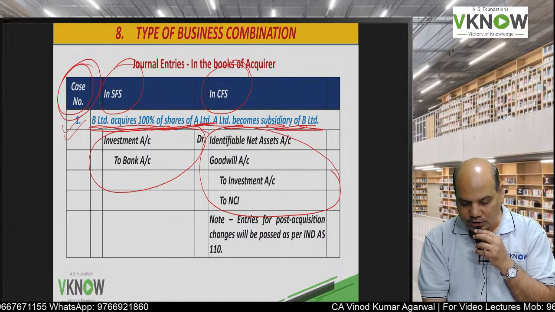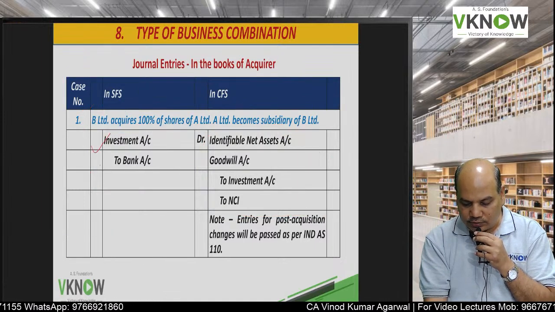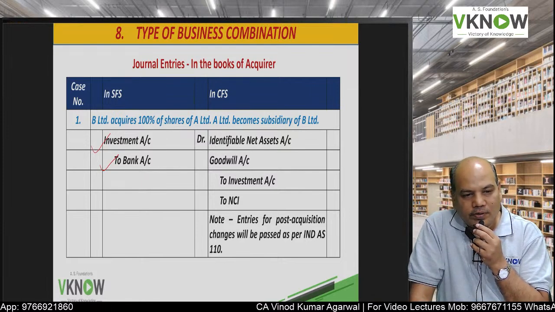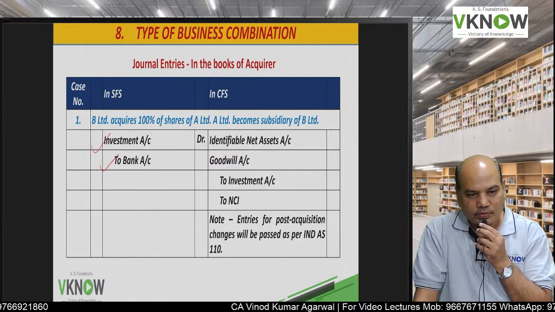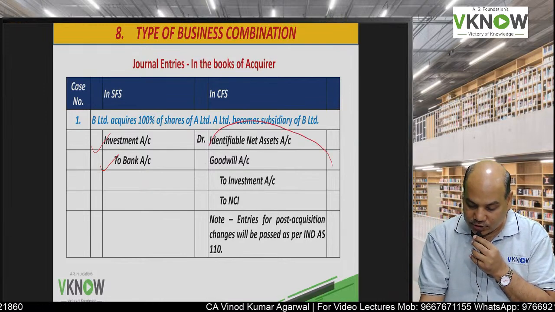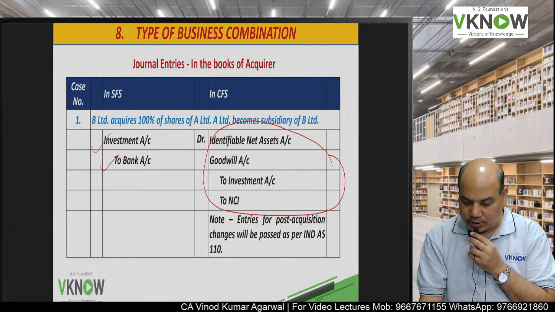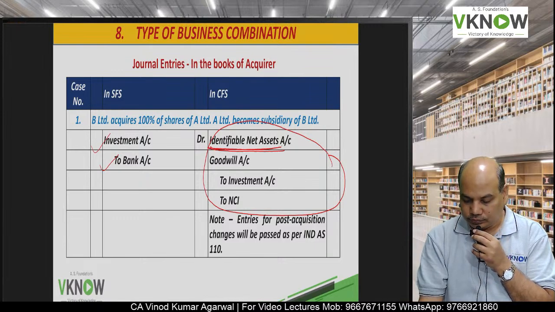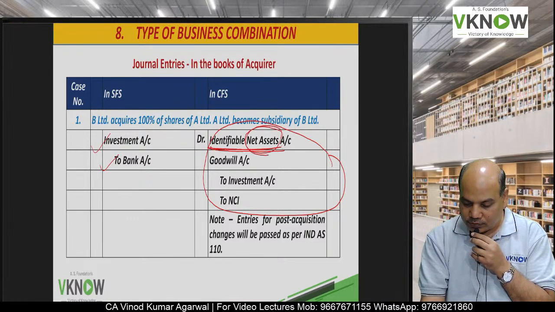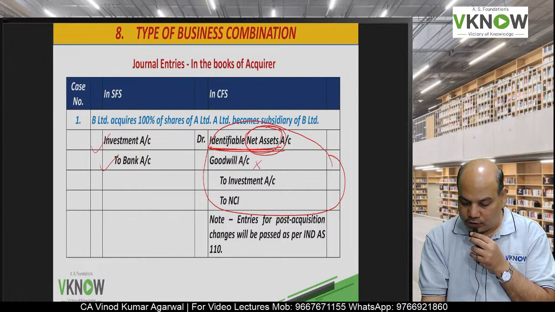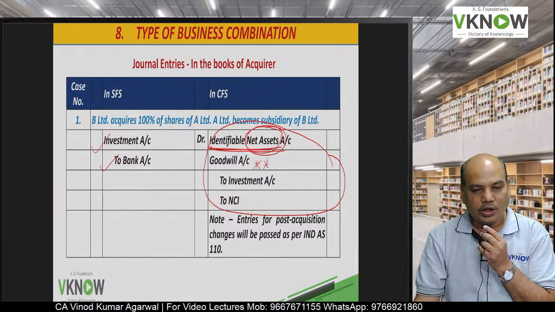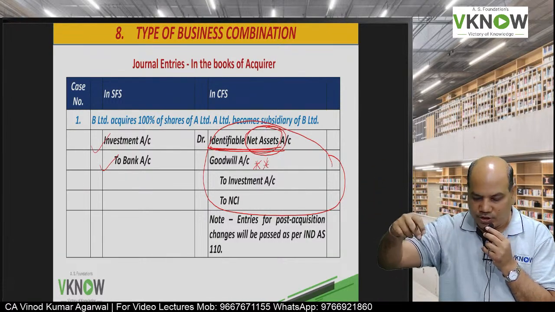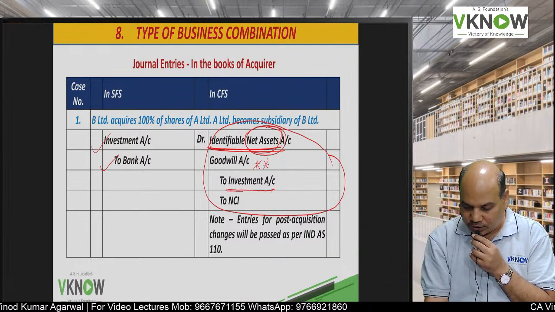So in separate financial statement, if you acquire shares in a subsidiary, then you just pass the entry investment account debit to bank account. But in consolidated financial statement, what we'll do, we'll pass the entry identifiable net asset acquired at fair value, means assets account debit, liabilities account credit, goodwill will be balancing figure. Any goodwill appearing in the books of acquiree, you don't write it. Let the goodwill be the balancing figure here. Then to investment.